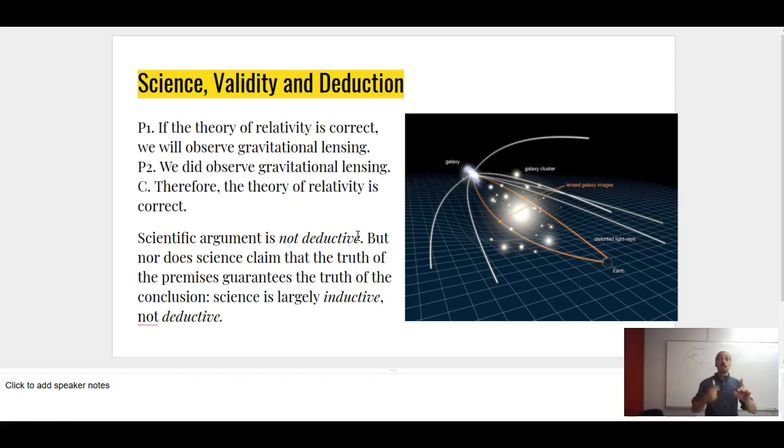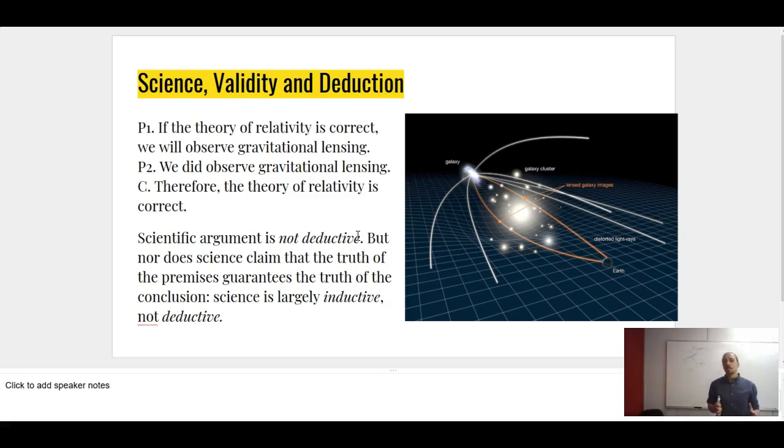So suppose I say, hey, look, Einstein, if you're right, we're going to observe gravitational lensing. I did observe gravitational lensing. Therefore, relativity must be right. You might go, well, wait a minute, this is affirming the consequent. Yeah, and you're not wrong. Scientific argument and empirical confirmation is not exactly deductive. But that's kind of the point. That's not a bug, that's a feature.